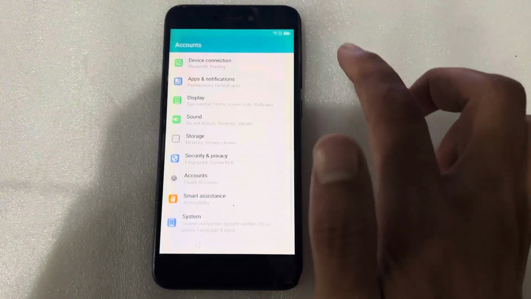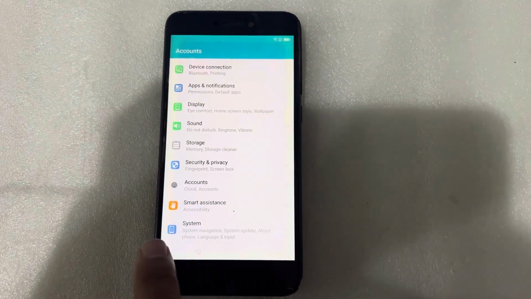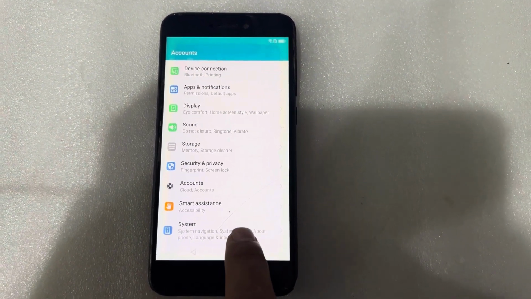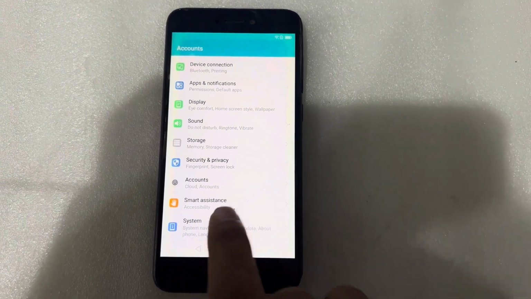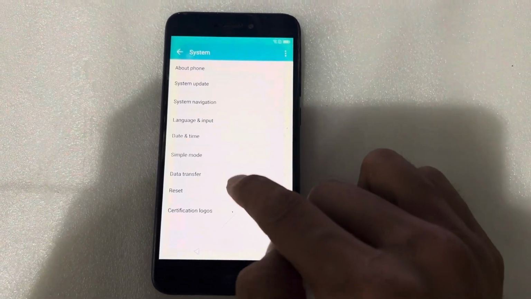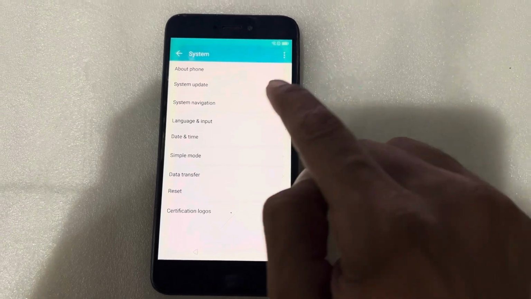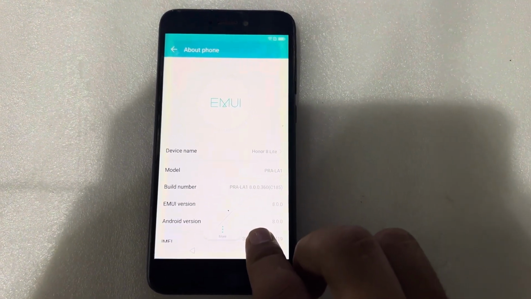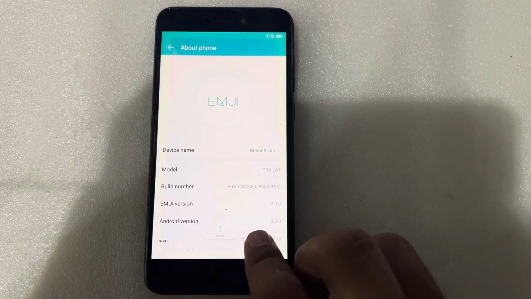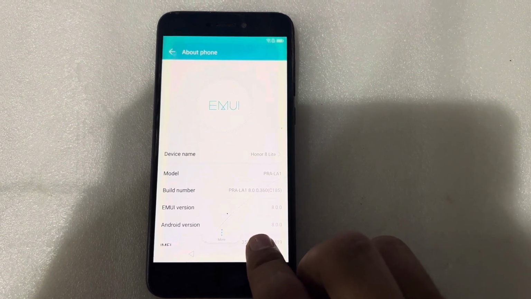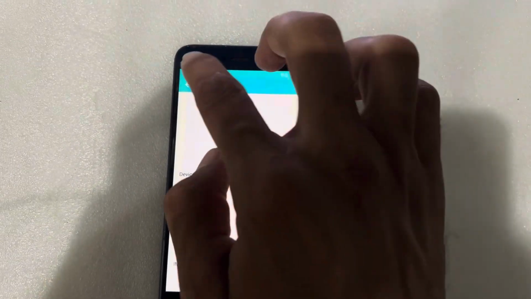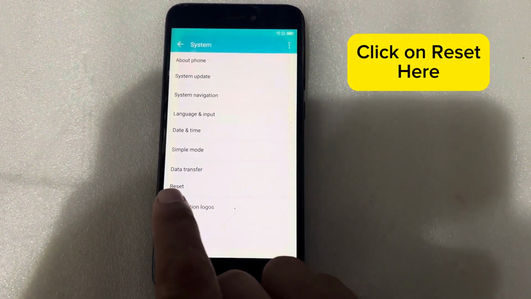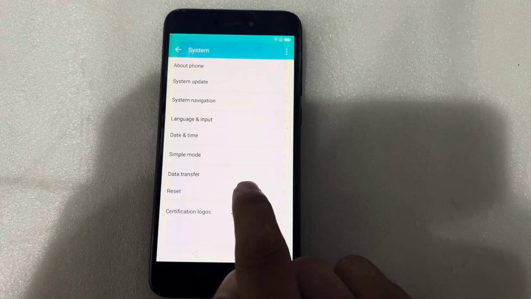Now I will come to the settings, and you can see here the last option, system. So I will press on the system. I will check the model of this phone. So this is Honor 8 Lite PRA-LA1. Now I will go back, and you can see here the reset option. Press on the reset option.